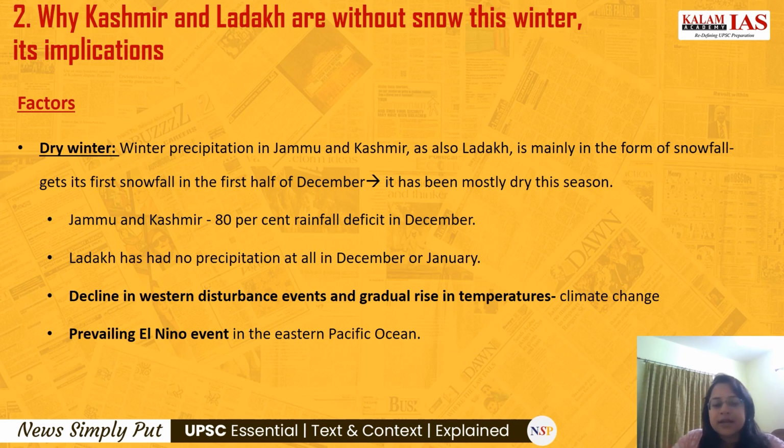Again, coming to the next reason, there was a decline in the western disturbances events because of the gradual rise in temperature. And the gradual rise in temperature was seen because of the climate change issue, because of the global warming issue. Then there was a prevailing El Nino event also in the eastern Pacific Ocean. So we'll be discussing all these factors one by one.